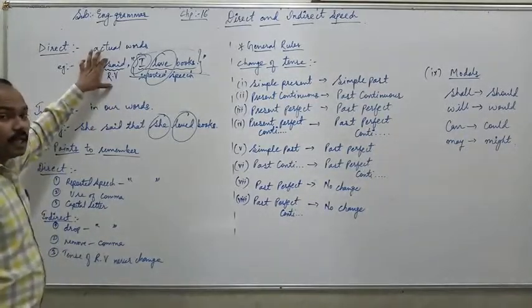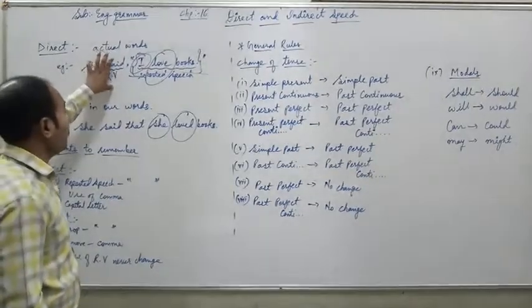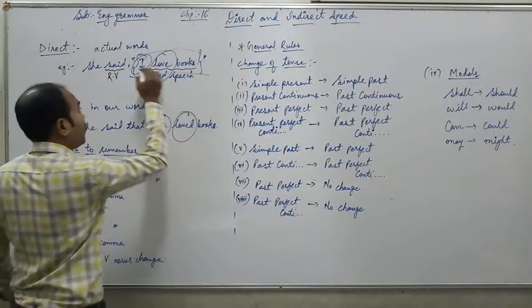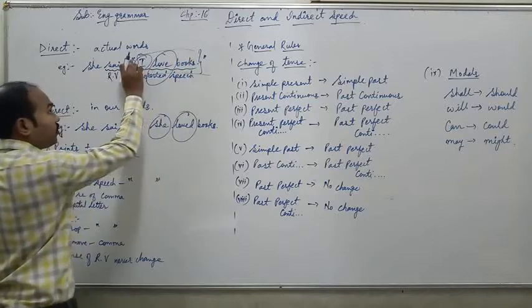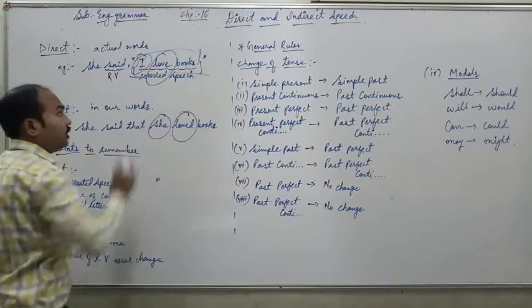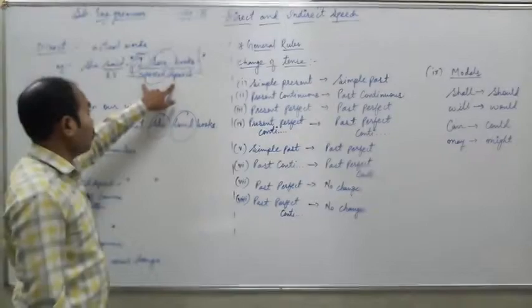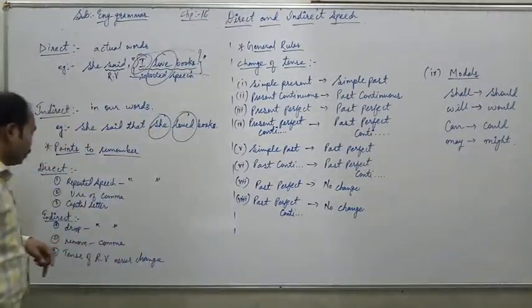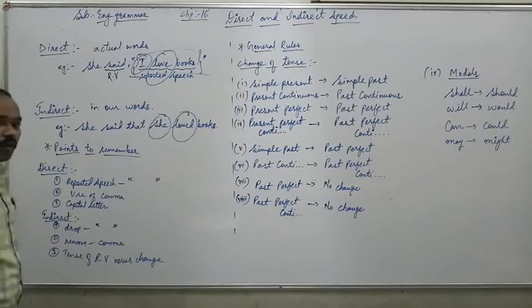Said is called reporting verb. And further, the words you can see within inverted commas, these are the inverted commas, and the words within inverted commas are called reported speech.